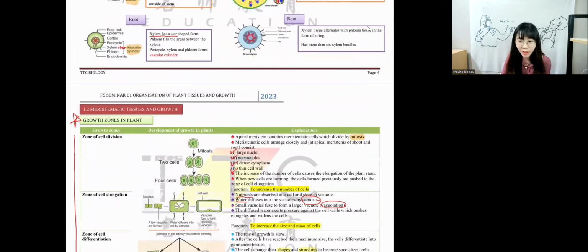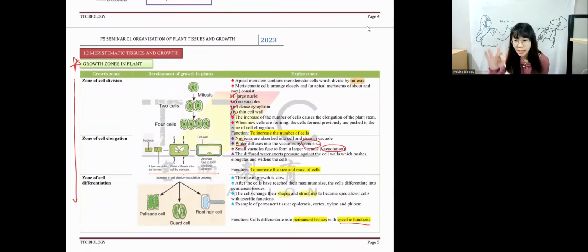And then page 5, we have the tree zone, 1, 2, 3. Everything in this page is important. They ask you to explain based on structure or based on an essay question. At least you know how to do it.